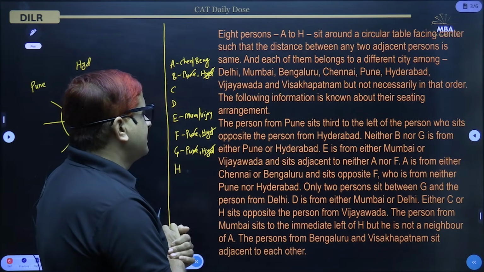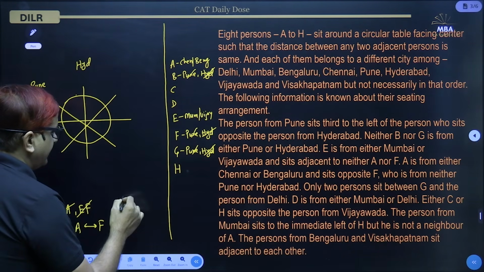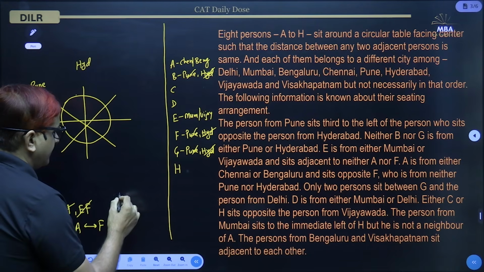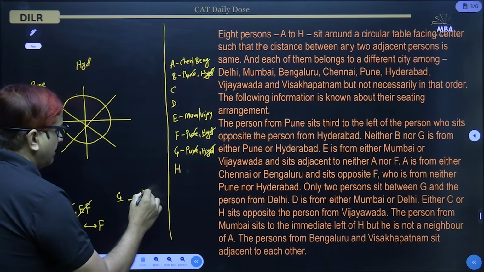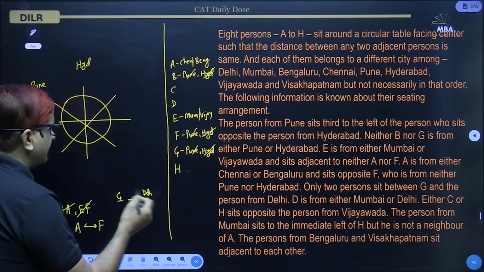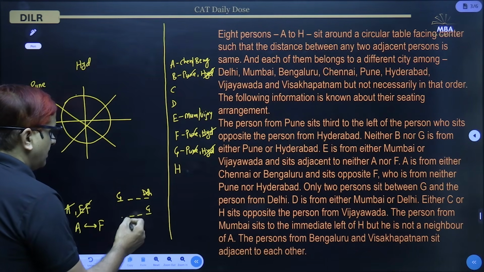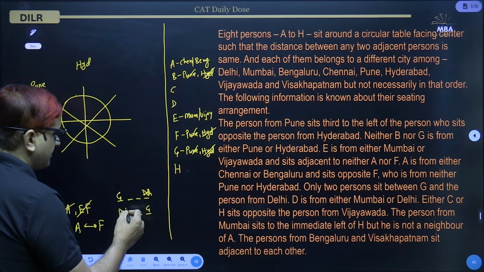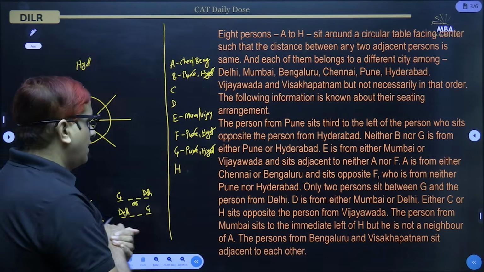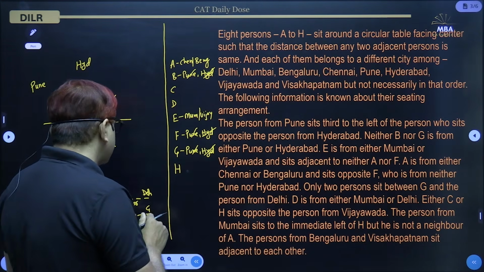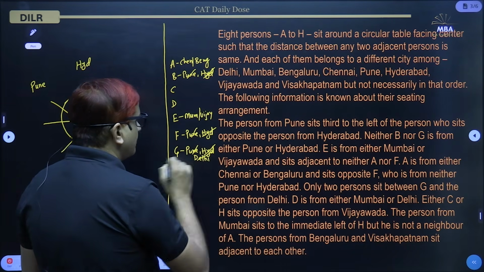Only two persons sit between G and the person from Delhi. So between G and Delhi, there are two persons. If this is G, then two persons, then the person from Delhi. But whether he is towards the left or right is not known. So it can also be the case that G is here, two persons sit between them, and then this person is from Delhi. Anything can happen out of these. That also means G himself is not from Delhi.